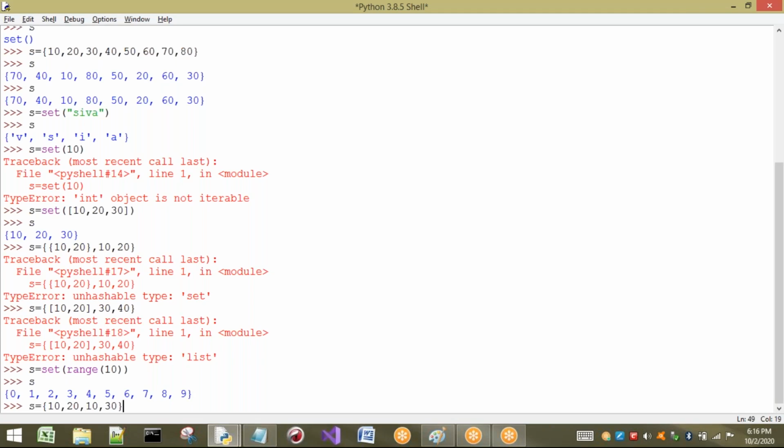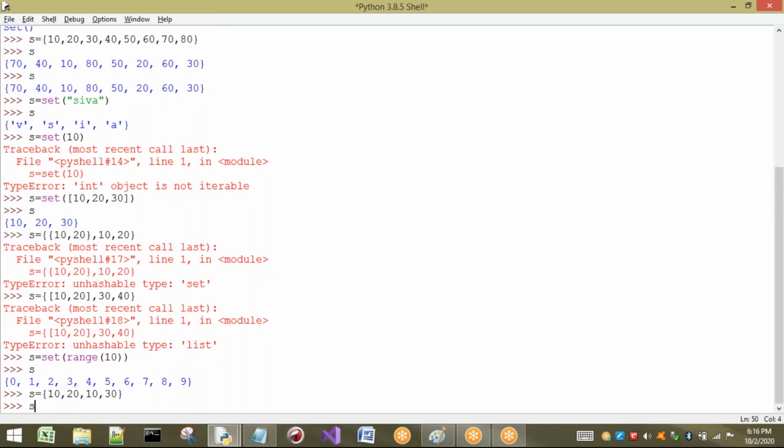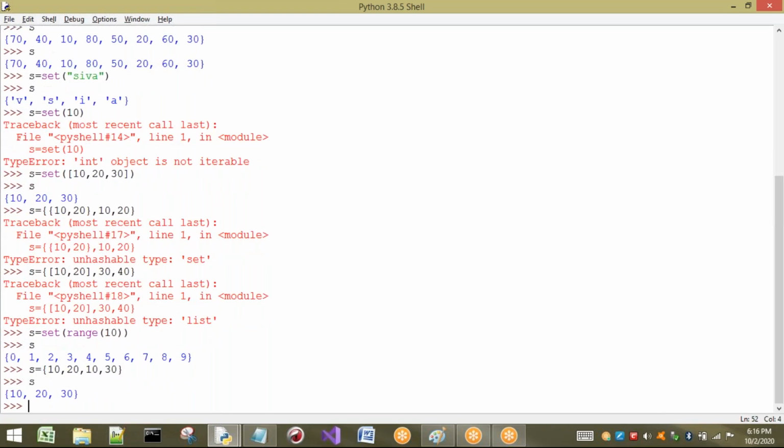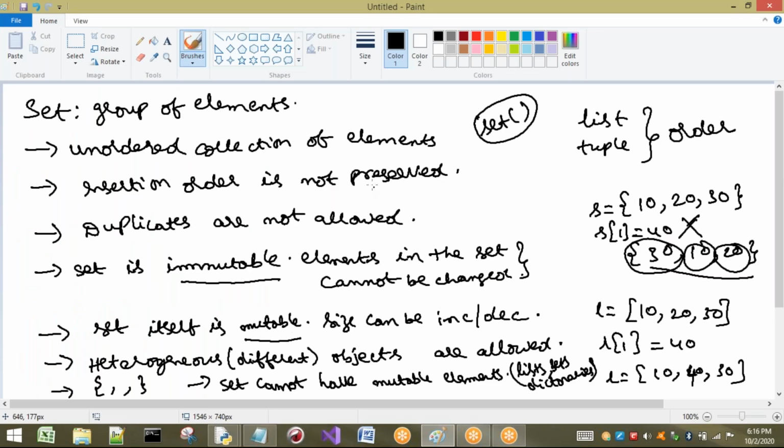That is 10. There will be no error, no problem, but it will not store that 10 twice. Duplicates will not be allowed. That means your set will contain only 10, 20 and 30. There will be no error if duplicates are present, but it will not store the duplicate value in our set.